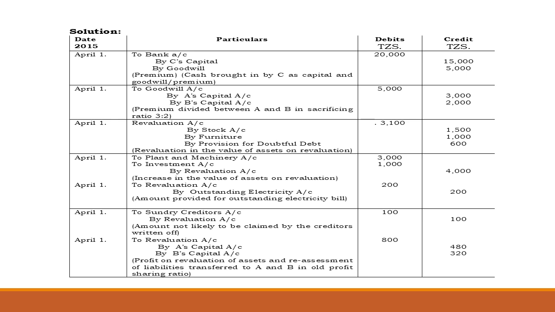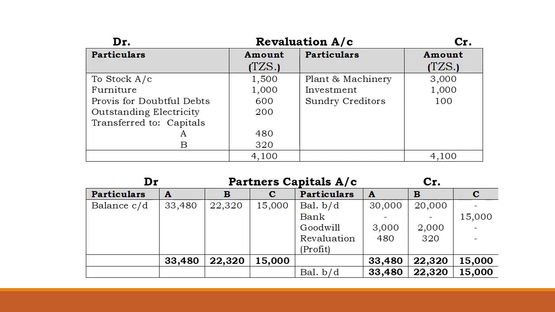So the profit obtained on revaluation will be 800, which will be shared between these partners. So the revaluation account will be shown like that. We have stock, furniture, provision for doubtful debts, outstanding electricity transferred to